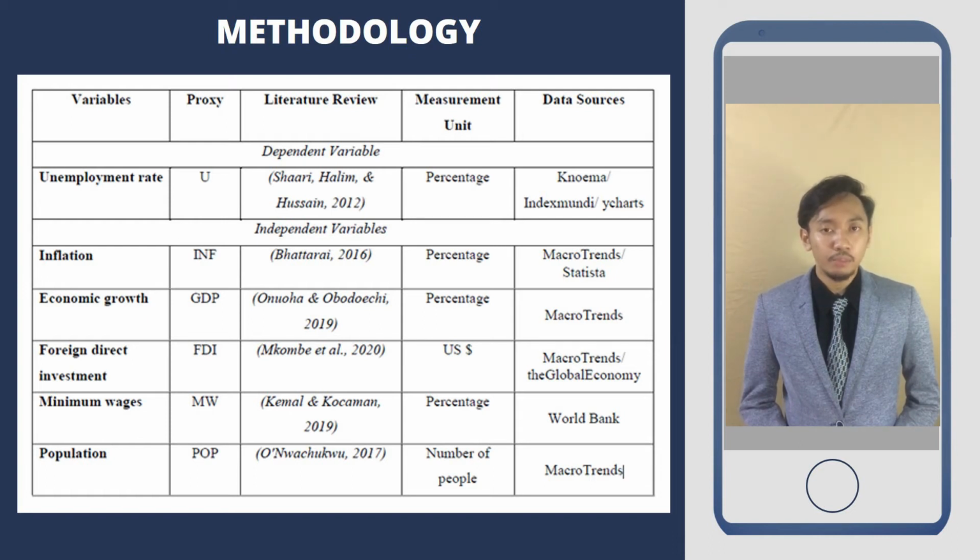For foreign direct investment, we use FDI as proxy and data sources from Macrotrends and TheGlobalEconomy. For the minimum wages, we use MW as proxy and data sources from the World Bank. Lastly, population, we use SPOP as proxy and data sources mainly from Macrotrends.